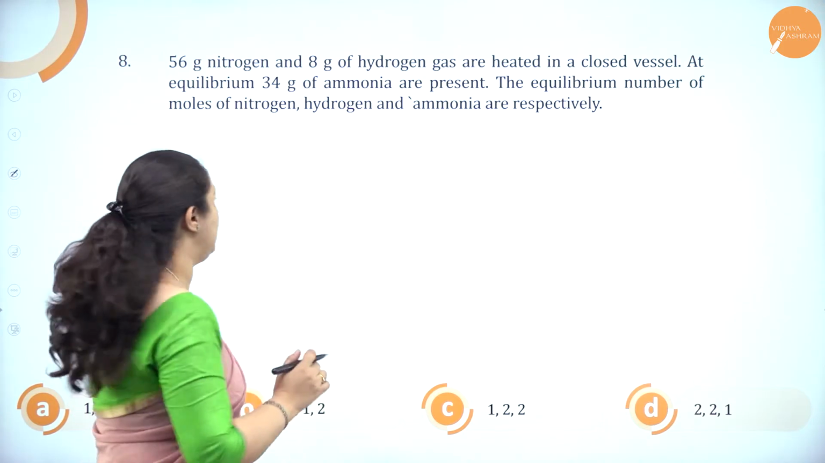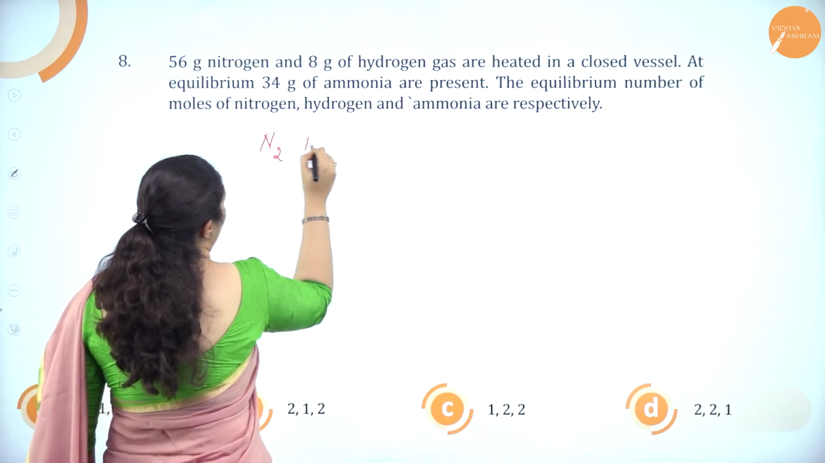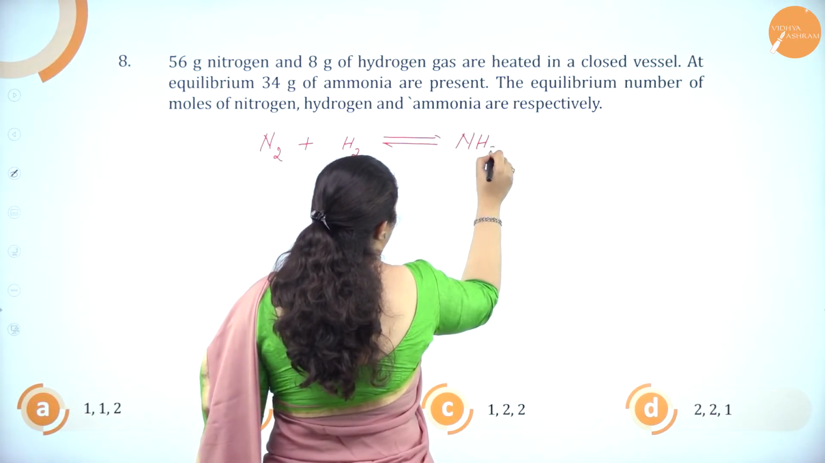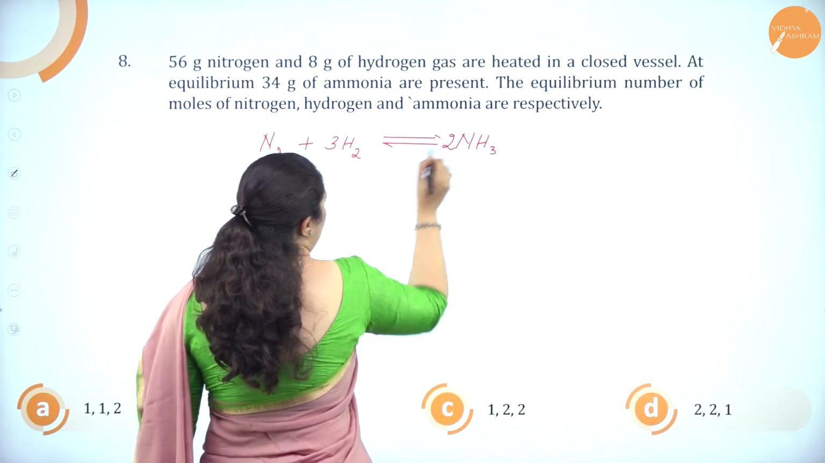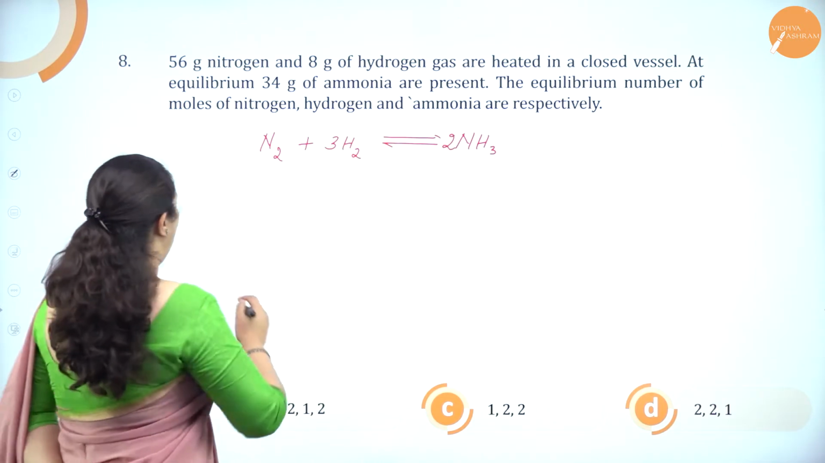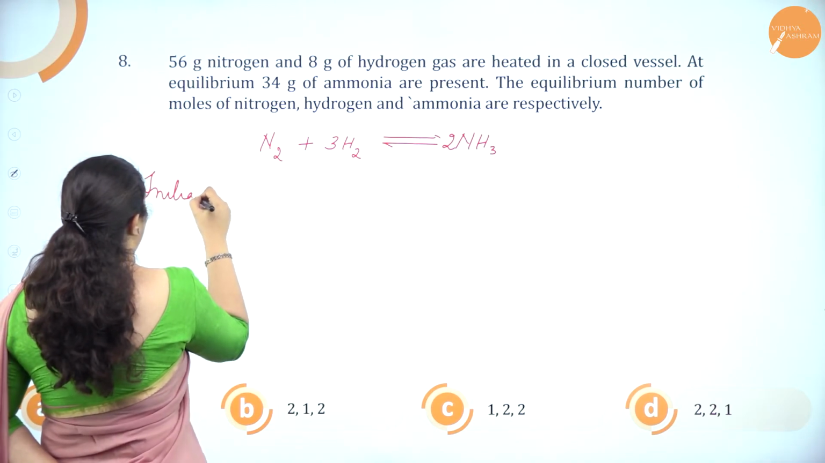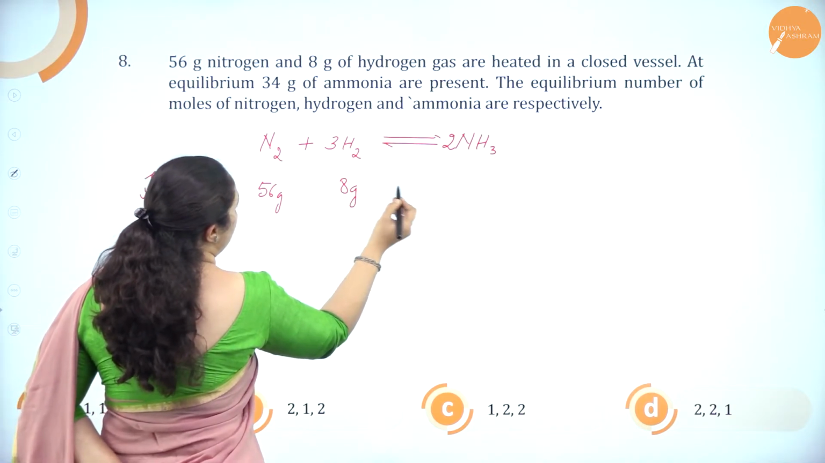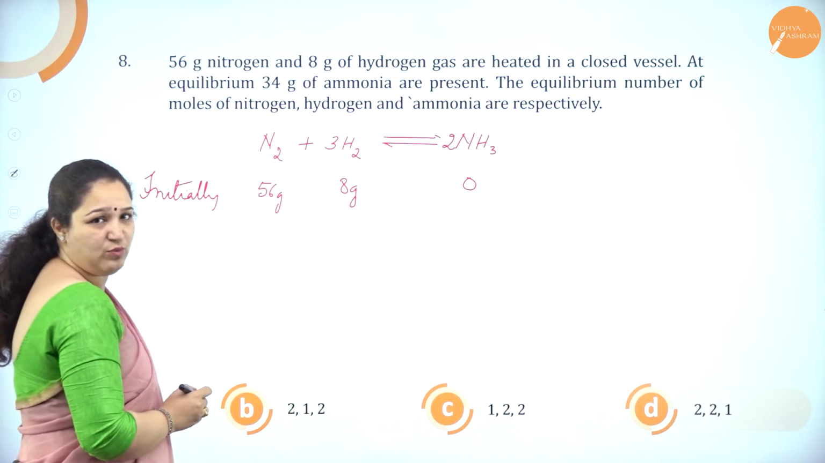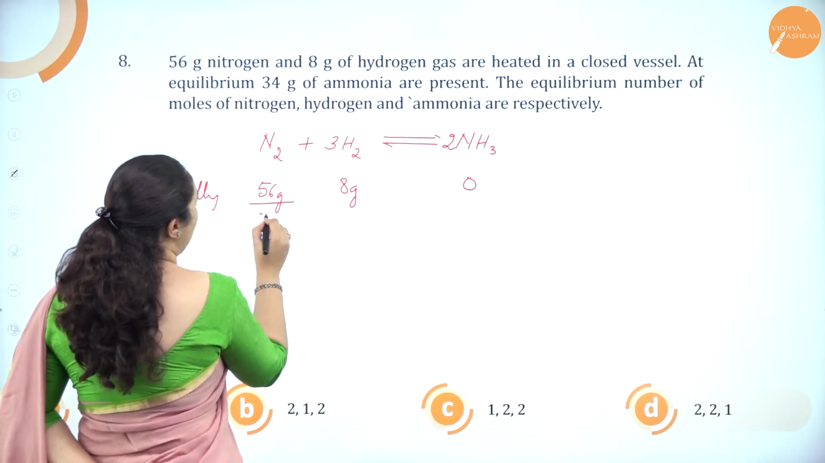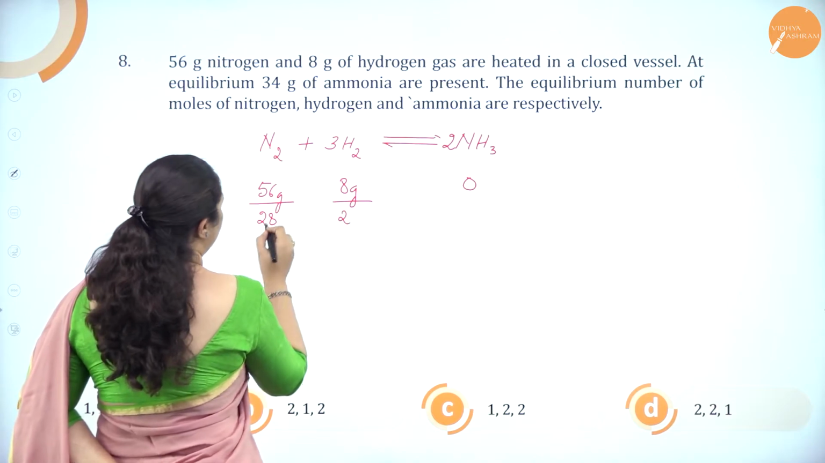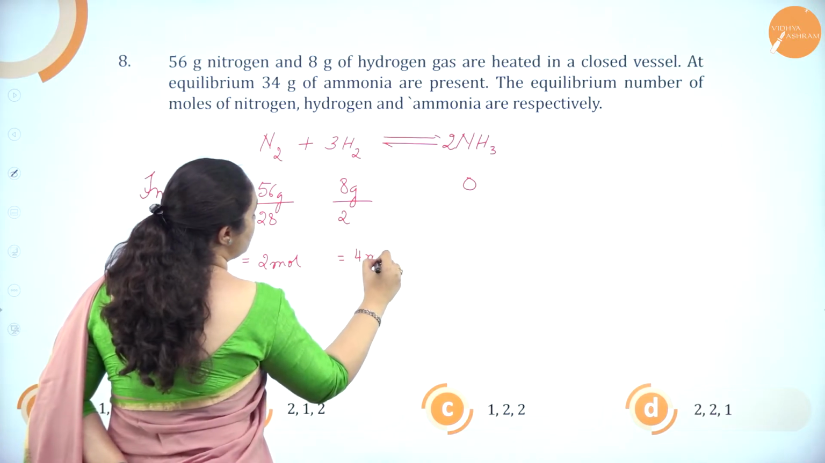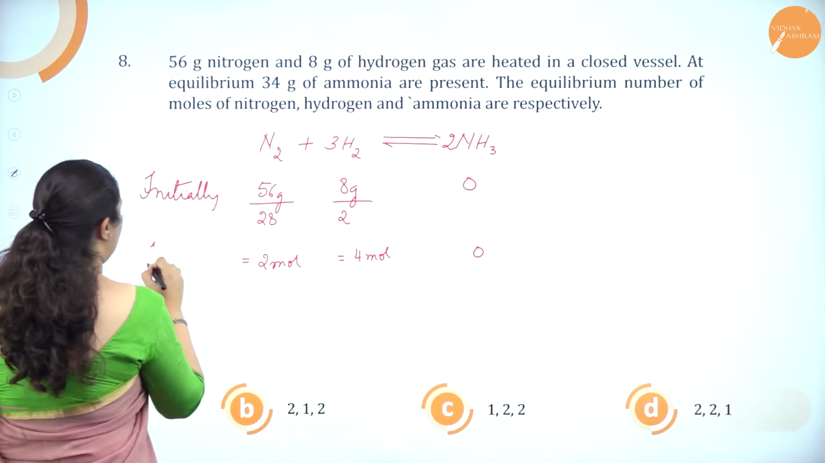First I will write the equation here. Nitrogen reacts with hydrogen to form ammonia, NH3. Balancing the equation, this is correct. Initially, what is given? 56 grams of nitrogen and 8 grams of hydrogen, and ammonia is not yet formed, so it is 0. Now I'll convert into number of moles. This is divided by 28, this is divided by 2. So this is equal to 2 moles and this is equal to 4 moles, and this is 0. This is initially.